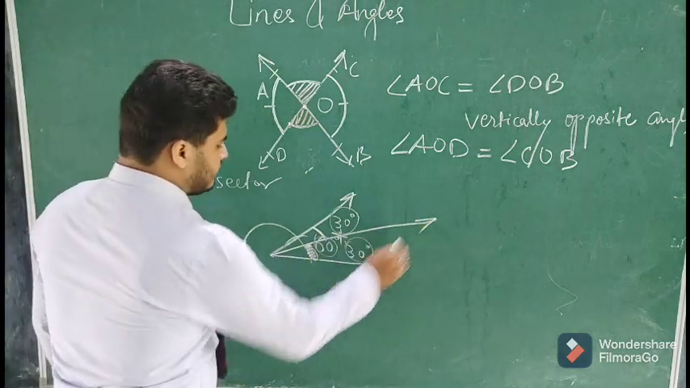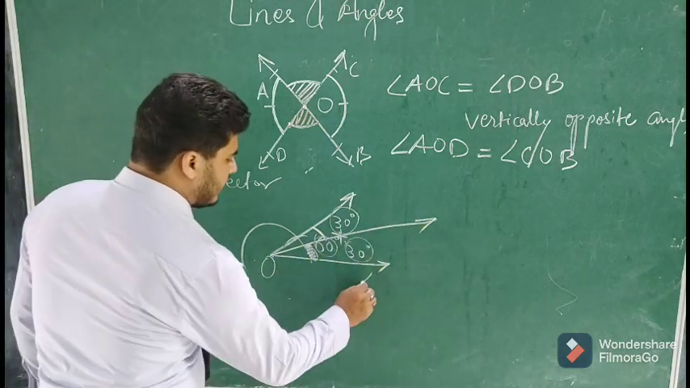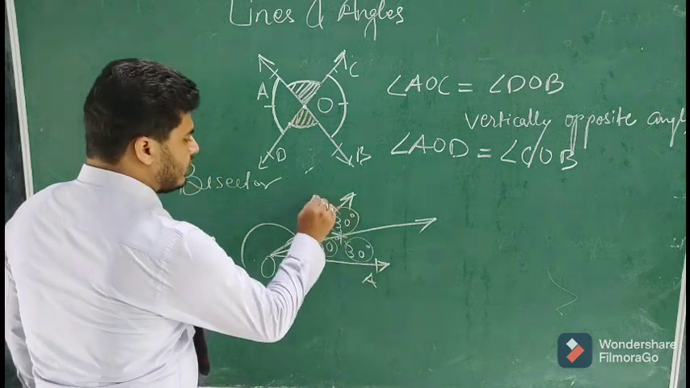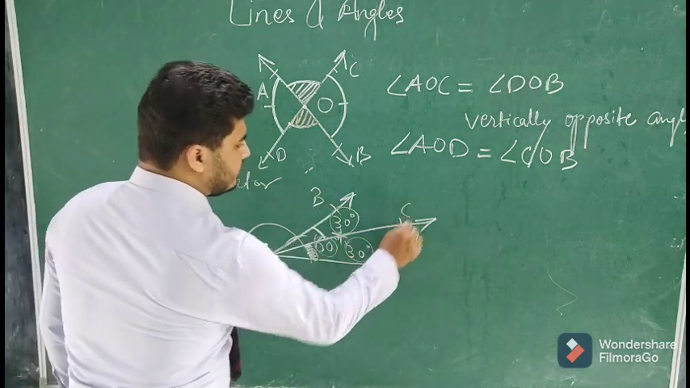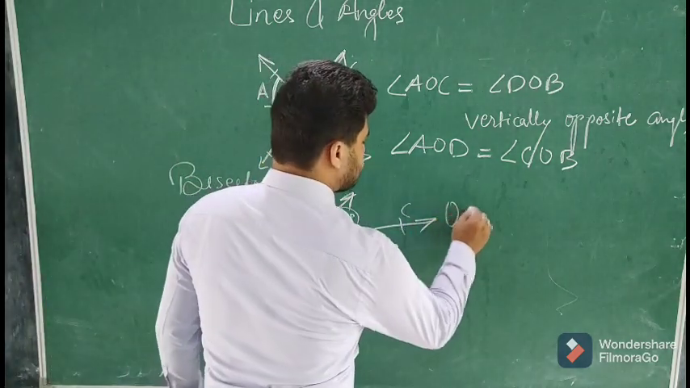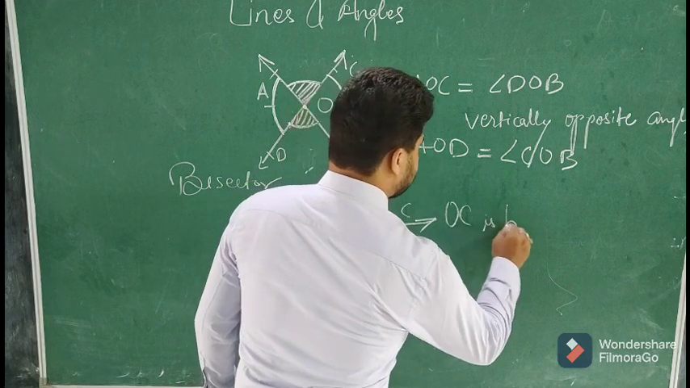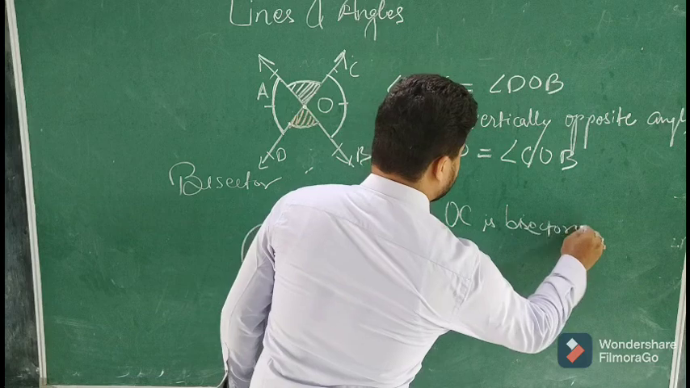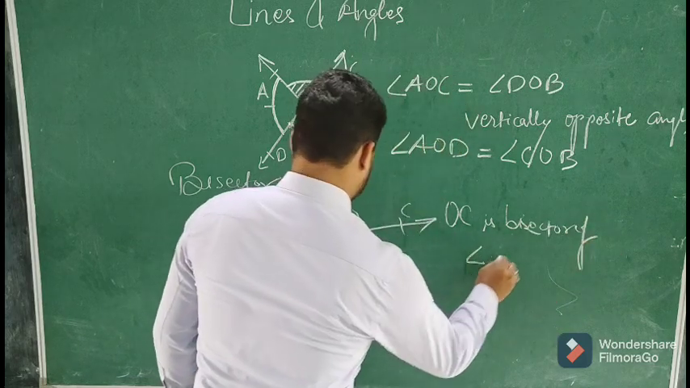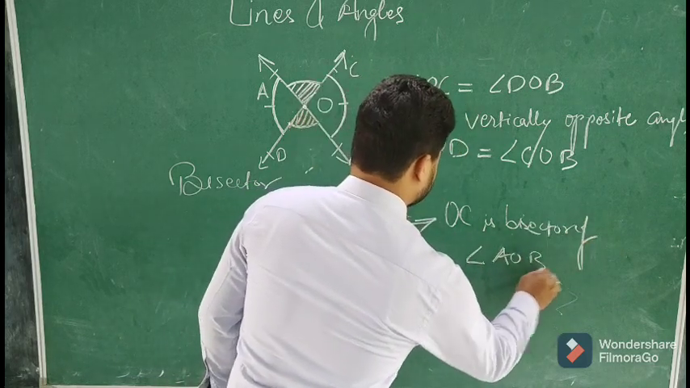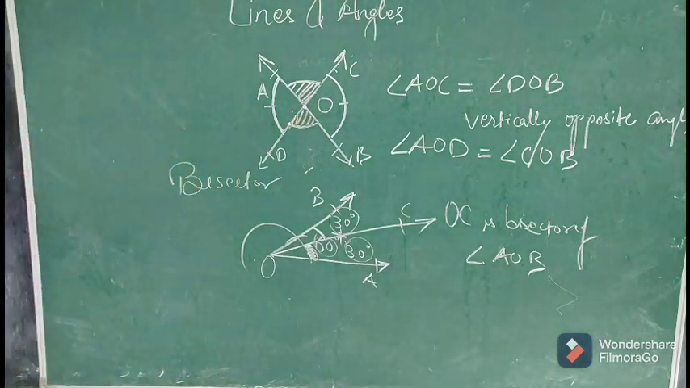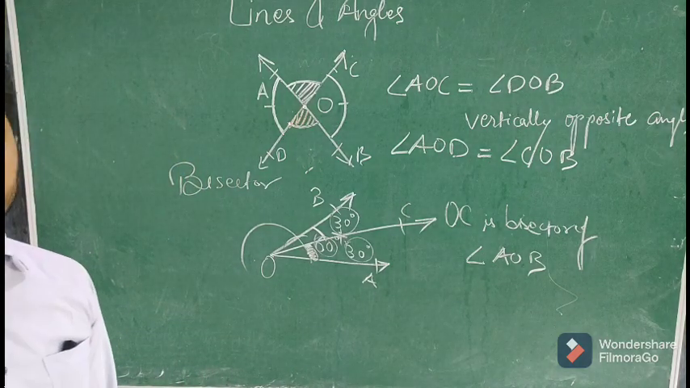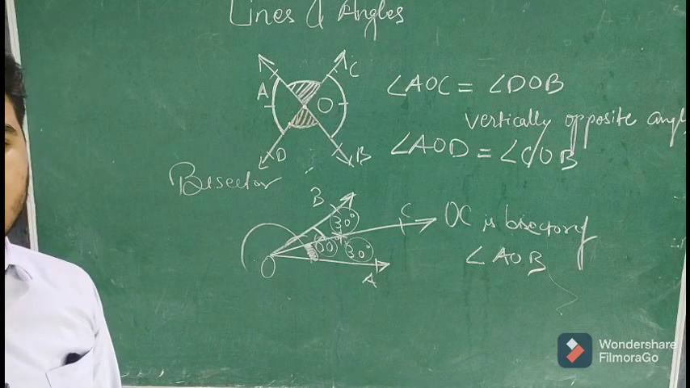Let's name these lines OA, OB and OC. So OC is the bisector of angle AOB. A line dividing the angle into two equal parts.